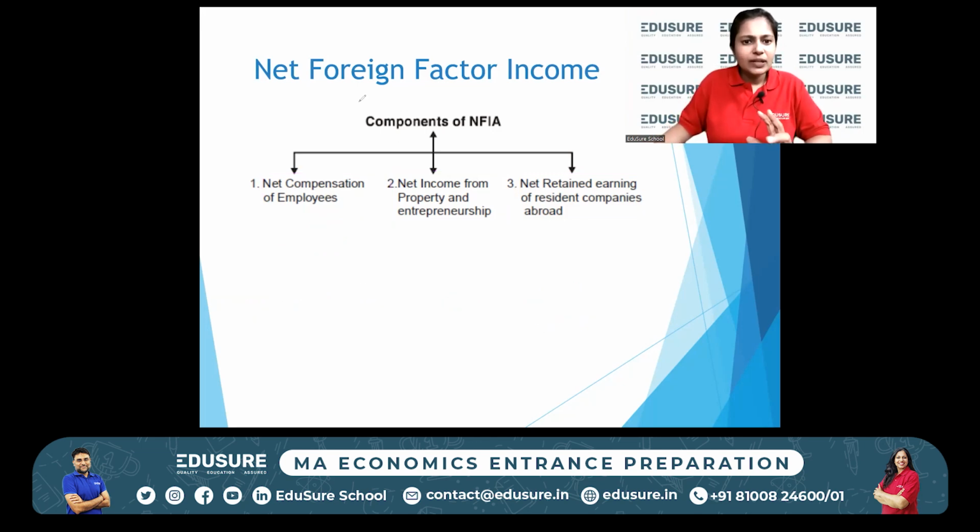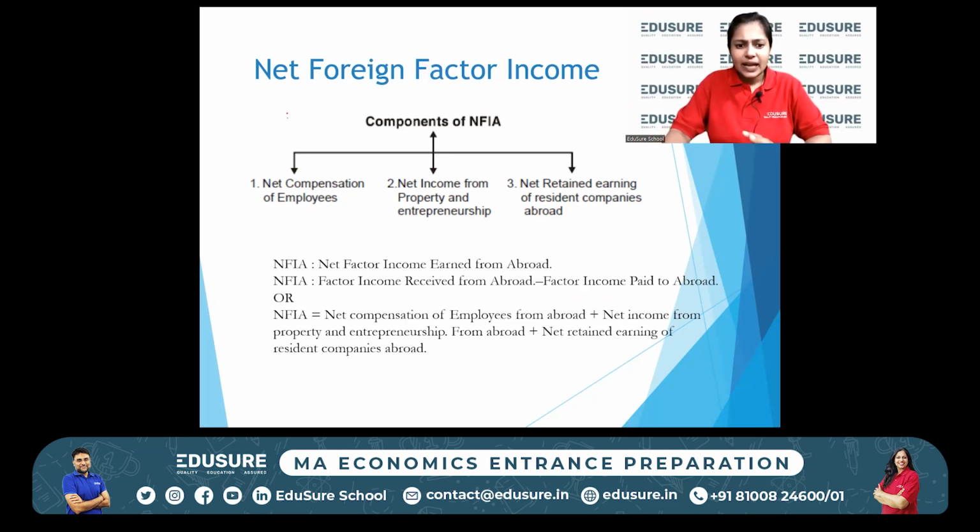Together, this is called the net factor income from abroad, which must be added to NDP at FC to arrive at NNP at FC. So another way of looking at it is what came in the question that we just discussed. Factor income received from abroad minus factor income paid to abroad, right? So this is whatever is received minus whatever is paid. All right. So these are the different ways in which net factor income is calculated.